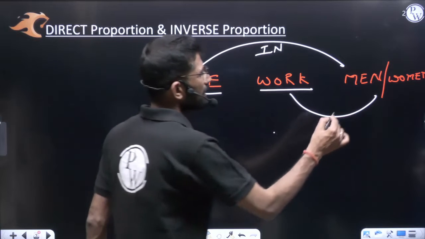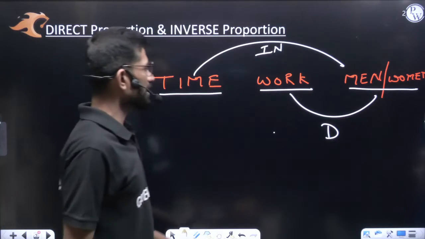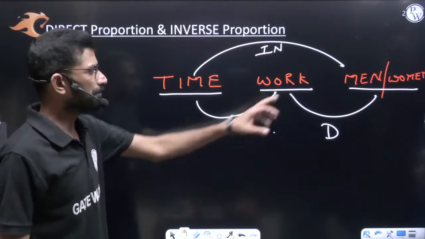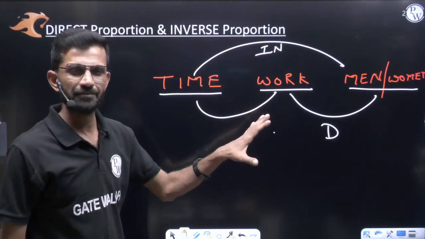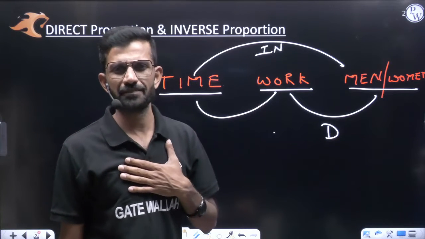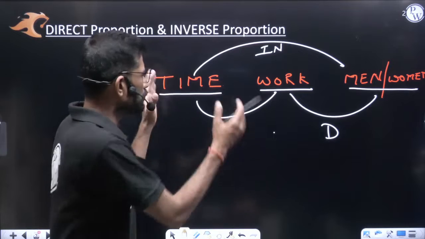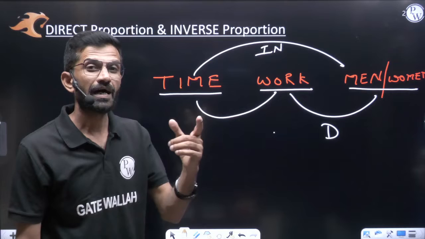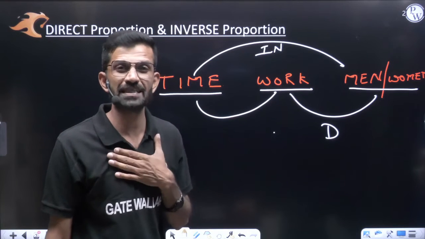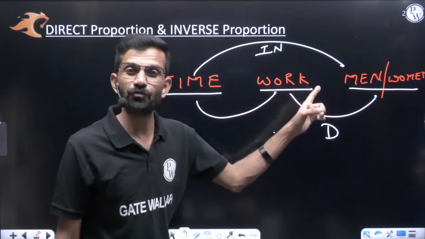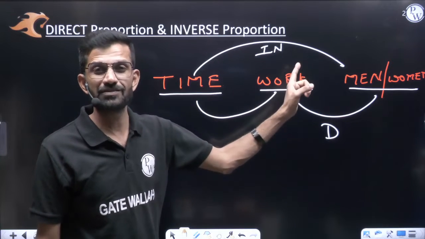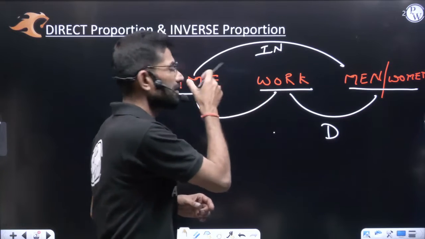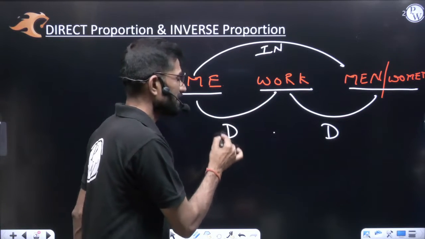Now if I say people are constant, men are constant, then time and work, whether it will be direct or inverse? See, people are constant. Consider I am a constant person. If you give me more time, I will do more work or less work? In more time, I can do more work. A constant number of people, given more time, can do more work. In less time, they can do less work. In order to do less work, less time is required. In order to do more work, more time is required. So this is also a direct proportion.